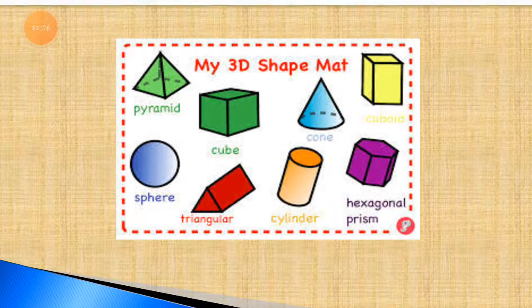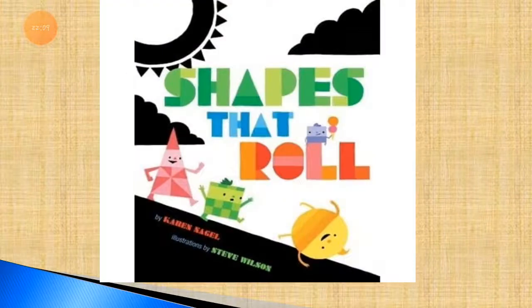This way it looks. Now students, let's learn the meaning of shapes that roll and the meaning of shapes that slide. Do you understand? Whenever we throw a ball on the surface of the floor, it rolls. But whenever you throw something like an eraser or sharpener, it does not roll, it slides. It slides easily. Its surface is very flat, right? So it will slide, but whenever you throw a bottle, it will roll.